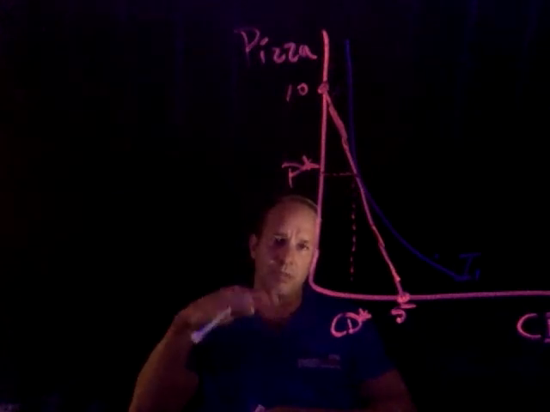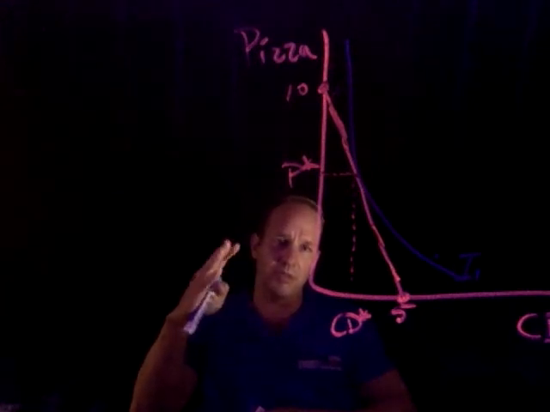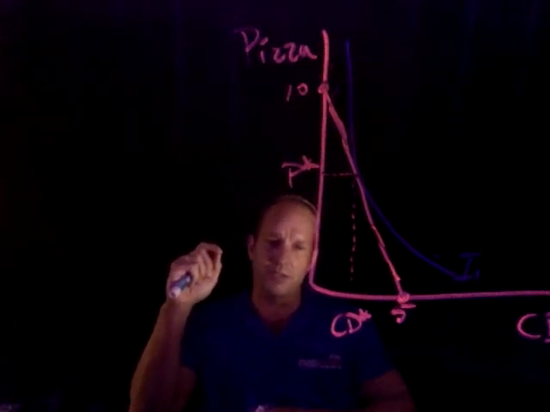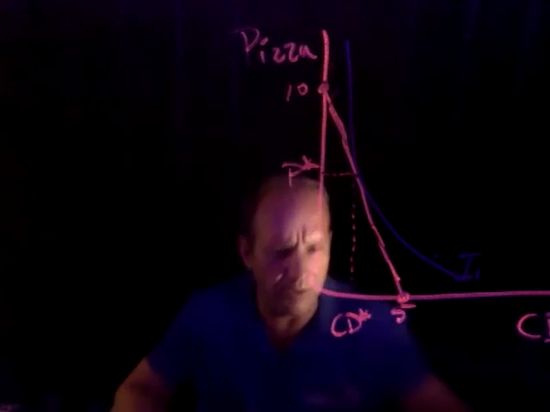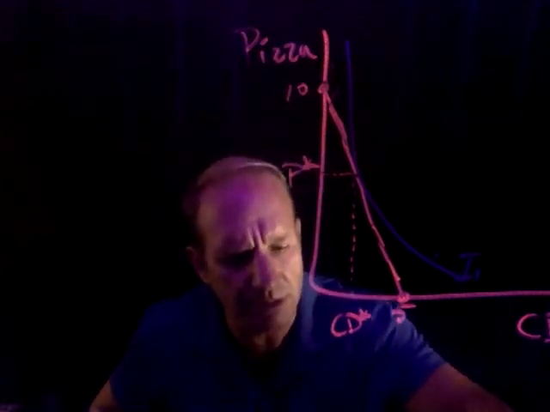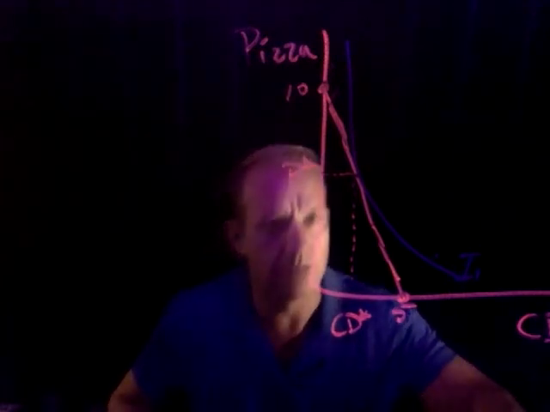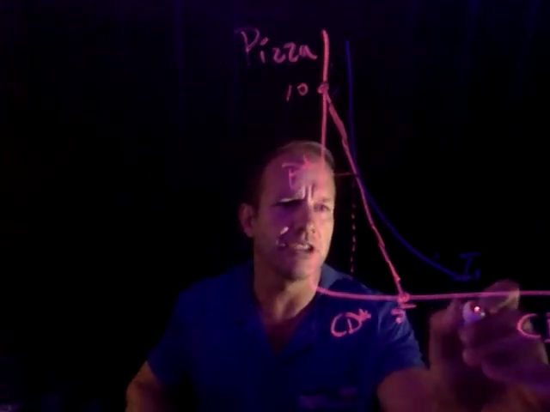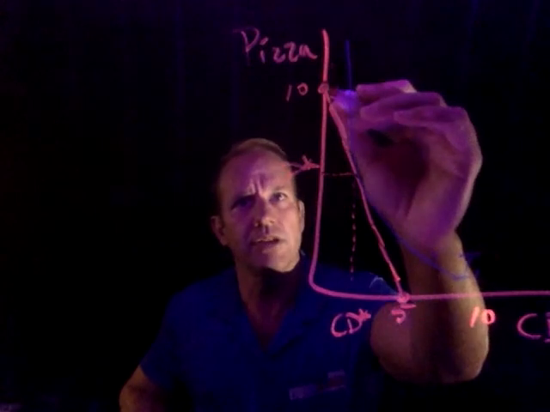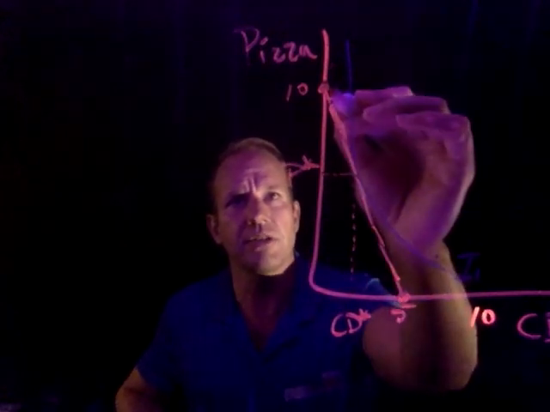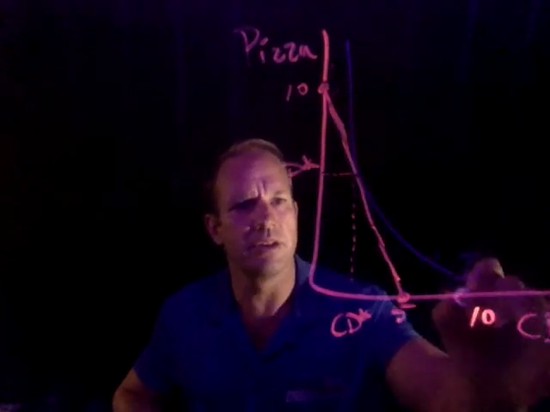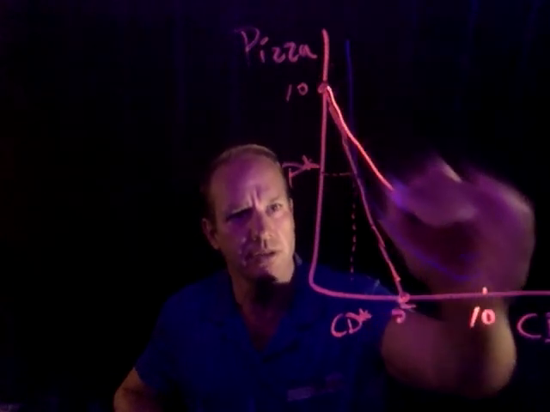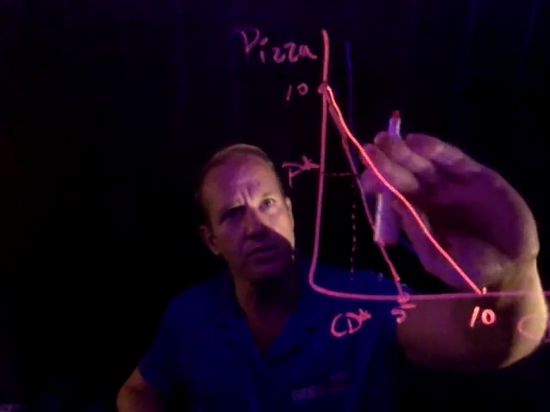Now, I didn't want to muck up my model too much by drawing it. I mentioned it before. What would happen if the price of CDs fell? If the price of CDs falls, let's say in half, I could get out to 10 CDs. If I didn't buy any CDs, I could still only buy 10 pizzas. So this is a pivot point. That would be here. Connect these with what should be a straight line.